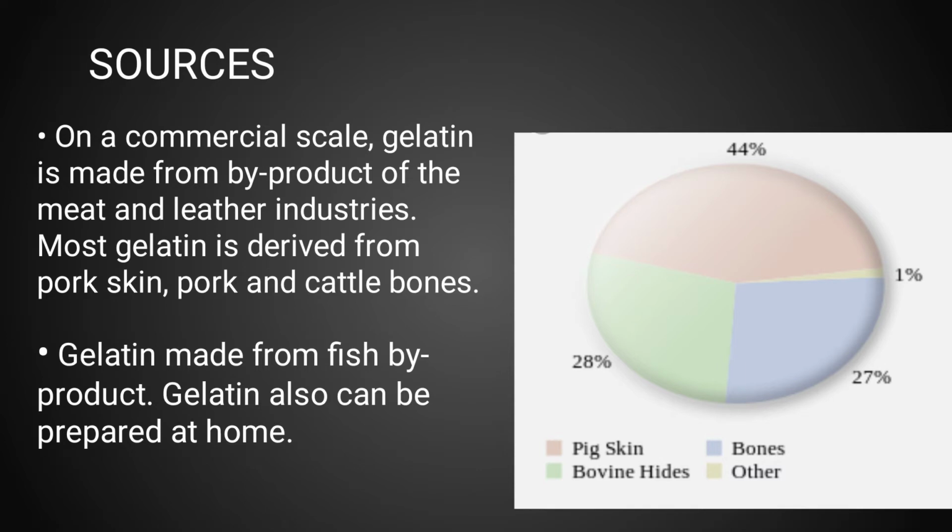Gelatin can also be prepared at home. 44% of gelatin is made from pig skin, 28% from bovine hides, 27% from bones, and 1% from others.